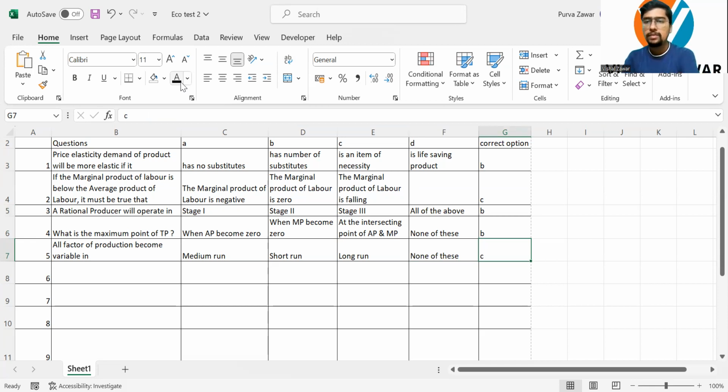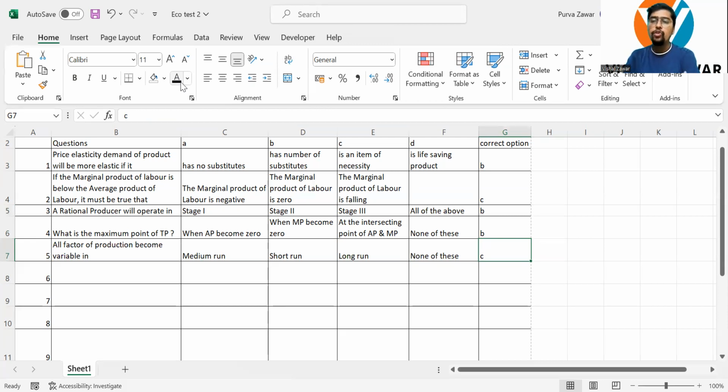Yes, the correct answer is long run. Because in short run or in medium run, generally we don't have anything called medium run. We have either short run or long run. So in short run, some factors are fixed and some factors are variable. But in long run, nothing is fixed.